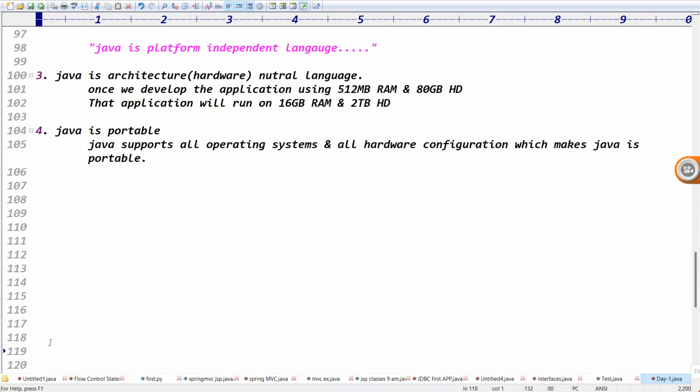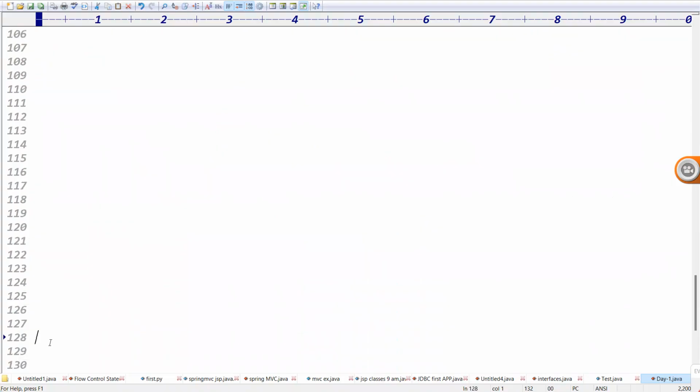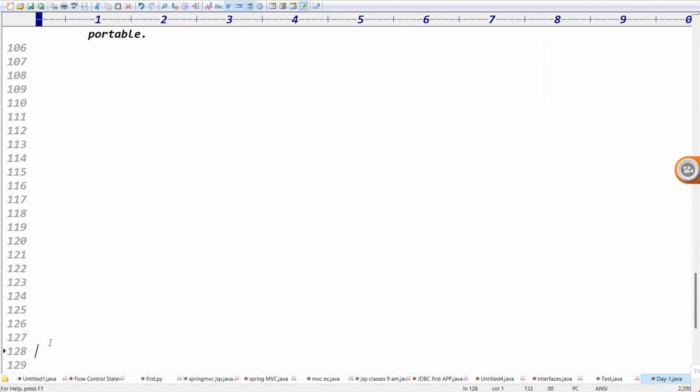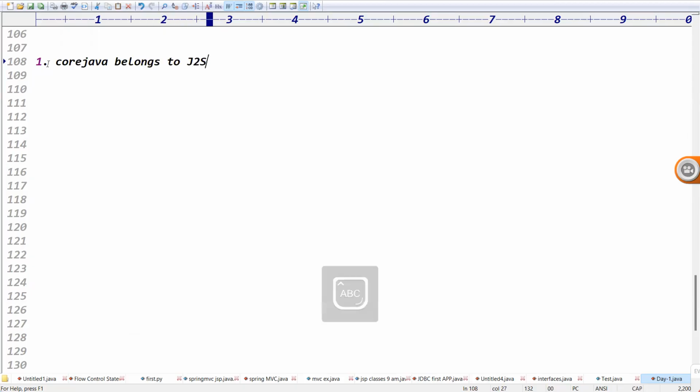Coming to yesterday and today's class, the 4 points are good enough for today. So try to understand the 4 points. Yesterday's class, what we did: core Java belongs to which part? Core Java belongs to J2SE, right? First point.